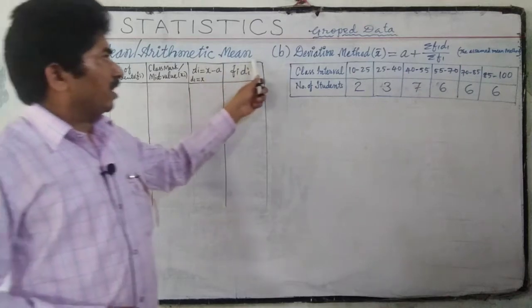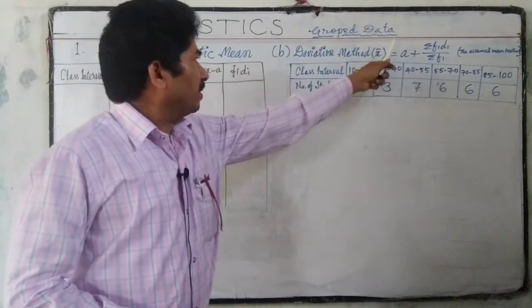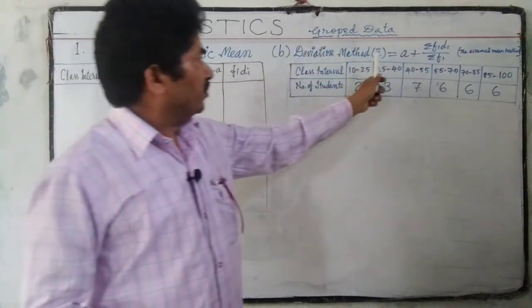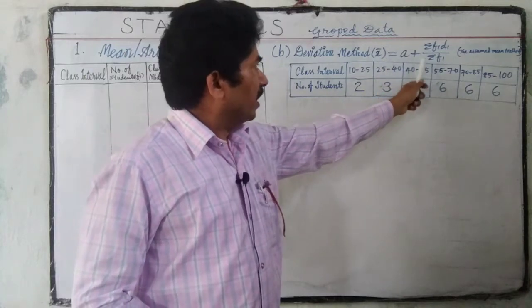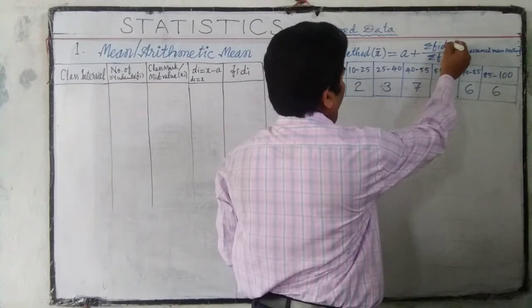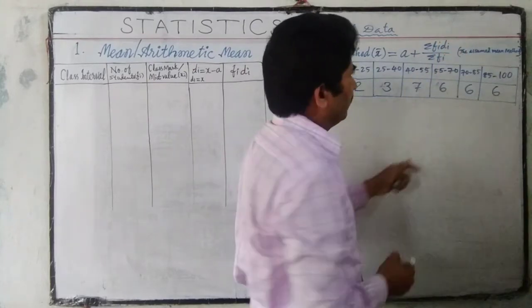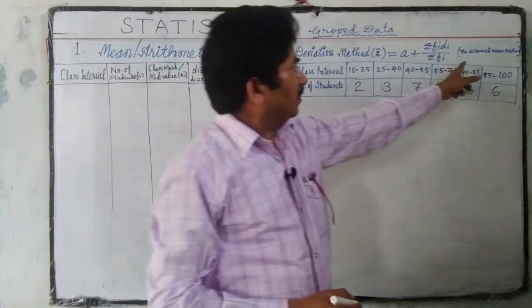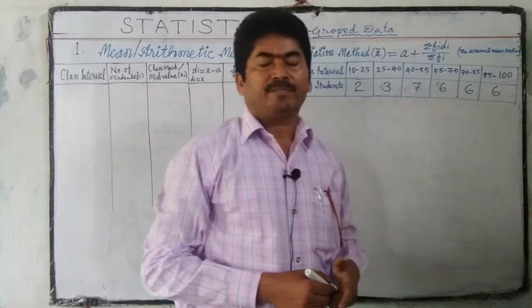Mean or arithmetic mean for grouped data using the deviation method: x bar is equal to a plus sigma fi di by sigma fi. This is also called the assumed mean method.